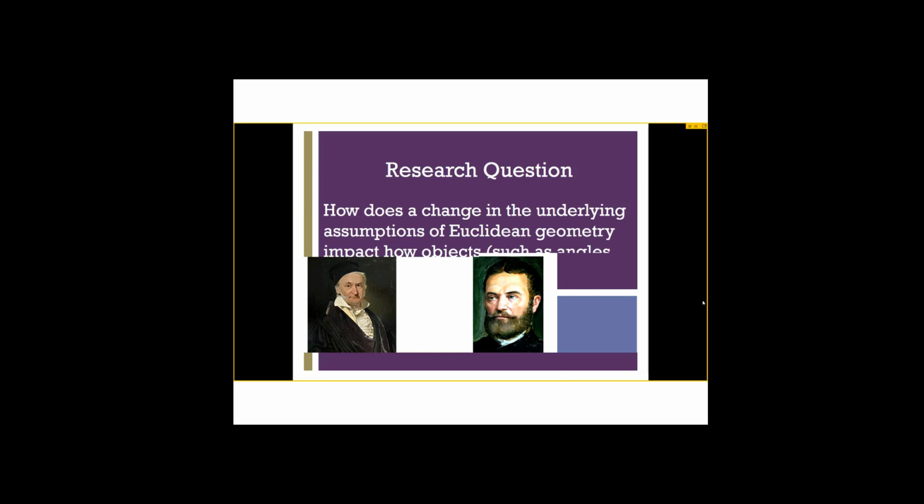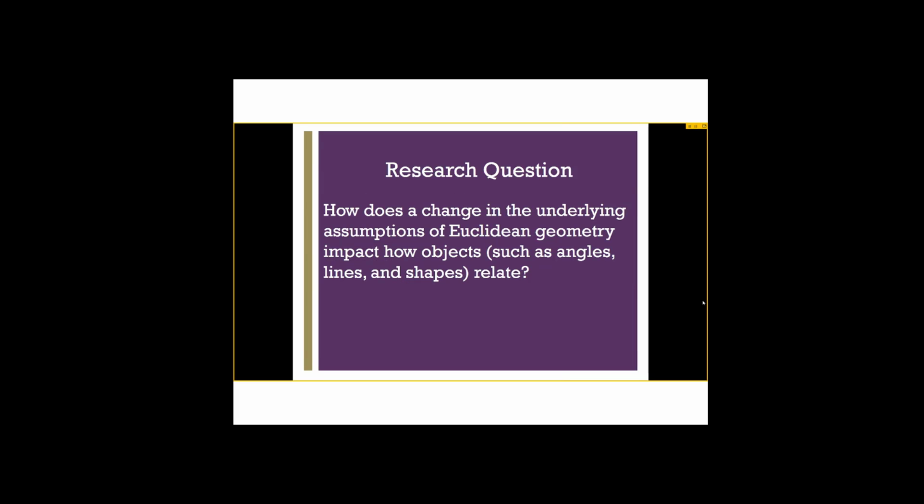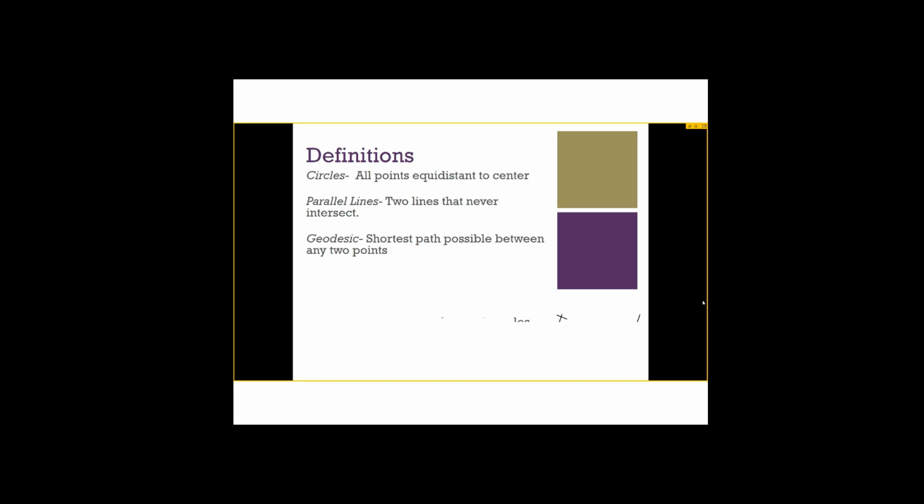But before we can get into those, we talk about the research question. All of this history led us to question what would happen to the different objects in geometries, like lines, angles, and shapes, if you change these underlying assumptions. But before we begin, we need to talk about some definitions to generalize the terms that we're using. Circles are going to be all points equal distance to the center. Parallel lines are two lines that never intersect. And geodesics are the shortest path possible between two points, A and B.